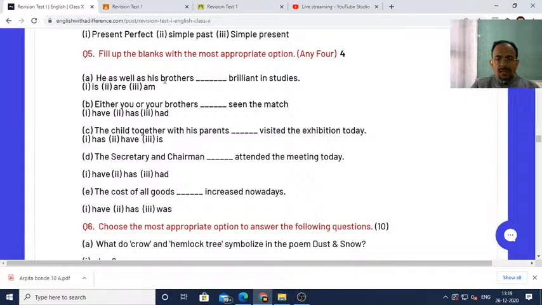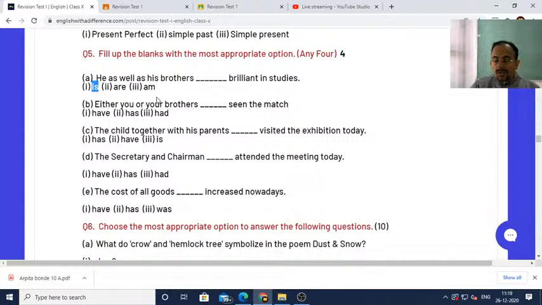So if there are two subjects which are joined by as well as, in that case the verb will agree with the subject which is first. So the first subject is he here, and he is third person singular, therefore it should be is here. Okay, always remember this rule.